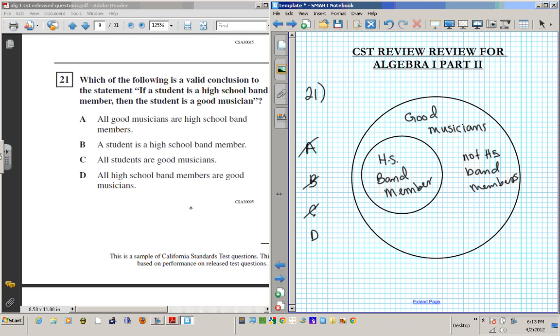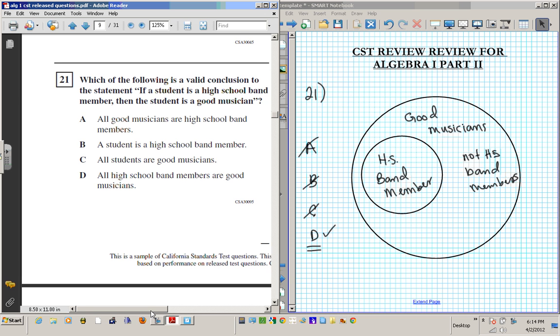So that leaves us with D. Let's take a look at this. It says all high school band members are good musicians. High school band members, are they all sitting in this bigger set of good musicians? Yes, they are. So the valid conclusion is D. Okay? All right, let's move on to the next question.